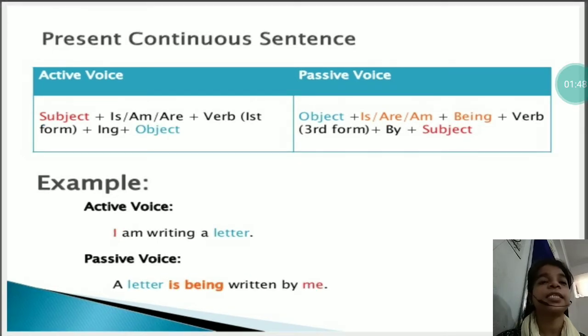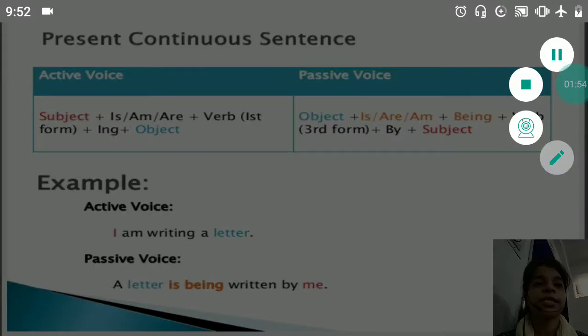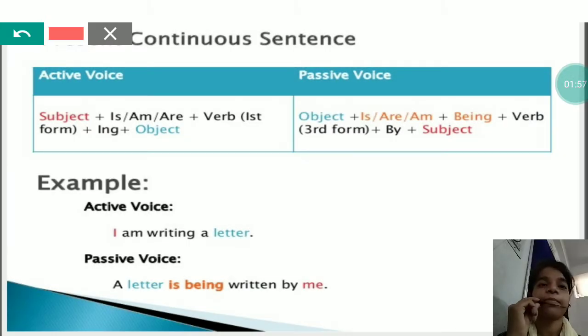Next one is present continuous tense. The structure of present continuous sentence is subject plus is, am, are plus V4 plus object. But when you convert any sentence of present continuous, it will be written like object plus is, am, are plus being plus V3 by subject. Like see, I am writing a letter.